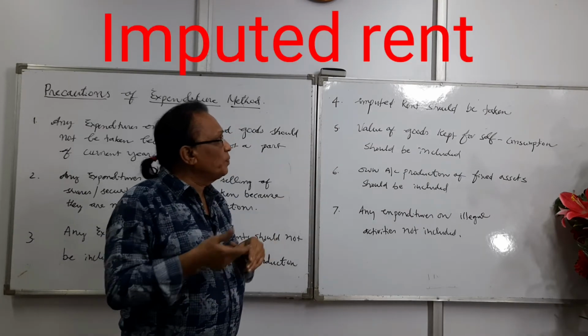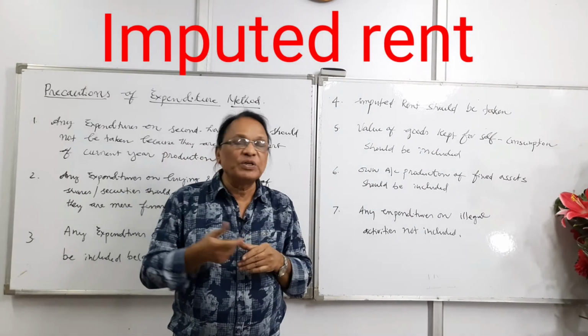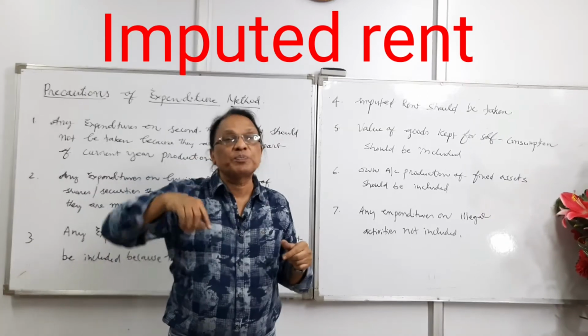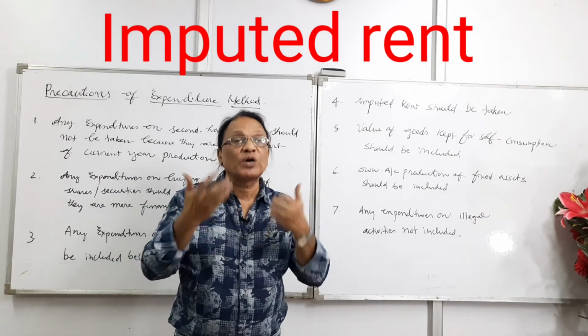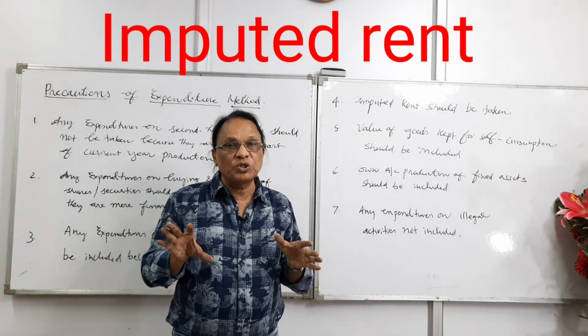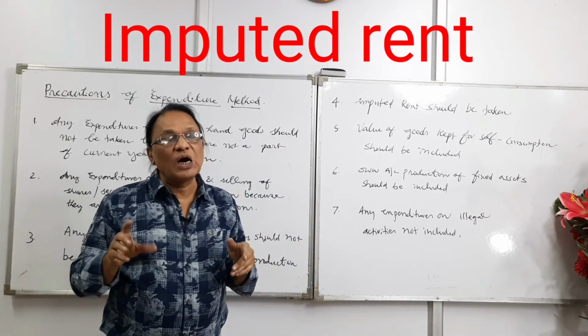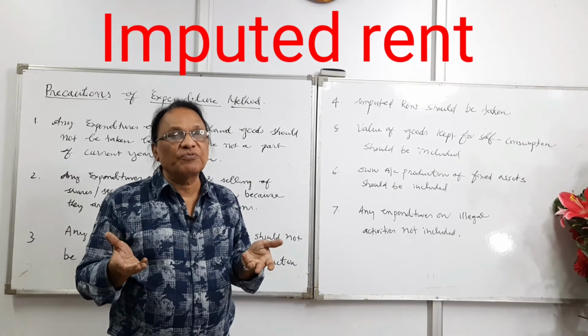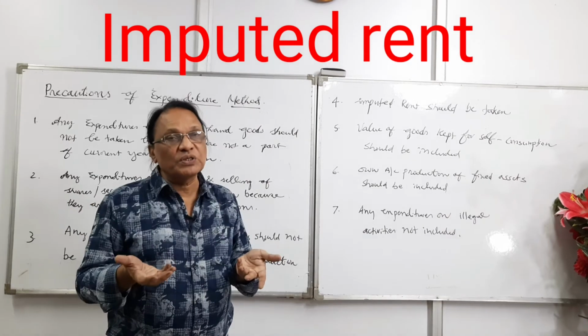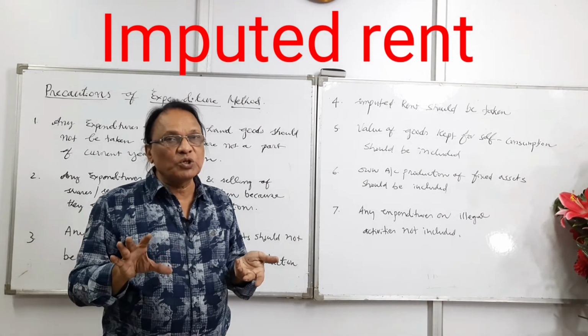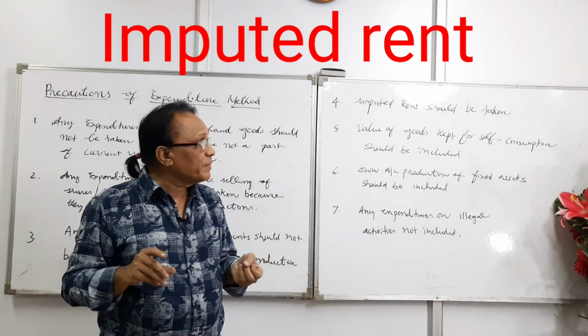Imputed rent should be taken. Why do we take it? When you are staying in your own home, you are spending that rent. That means you are consuming it. You write it, imputed rent should be taken because the house is providing you rent whether you stay or you give it to someone else. Imputed rent should be taken and you write it as economic activity.